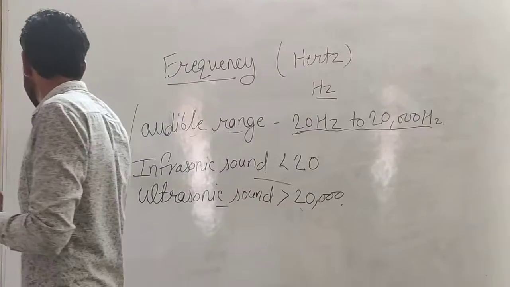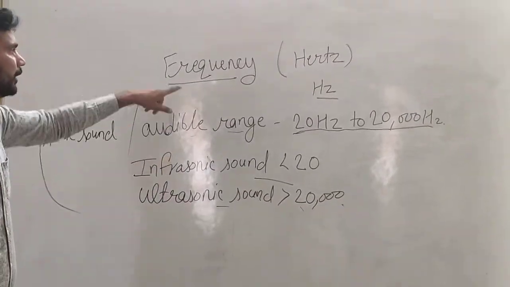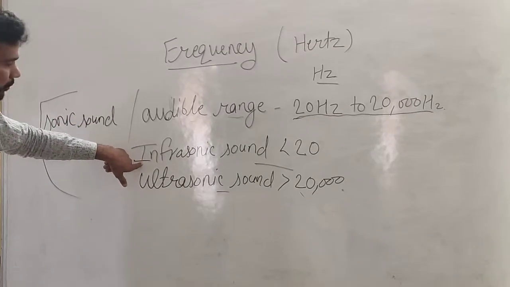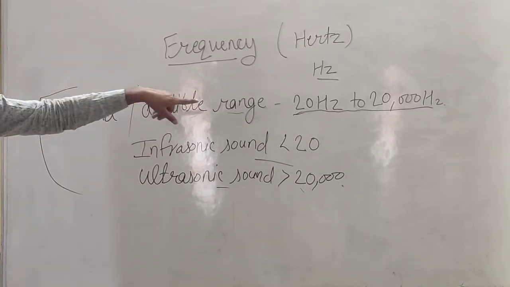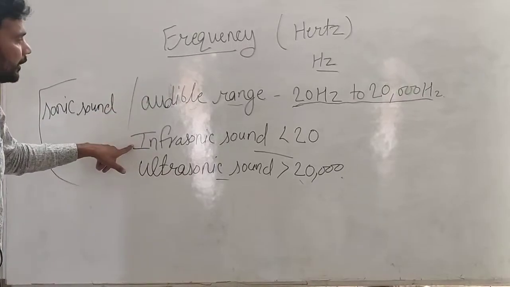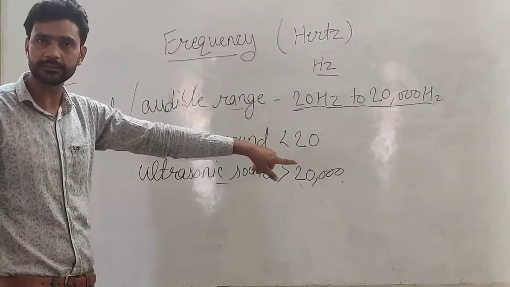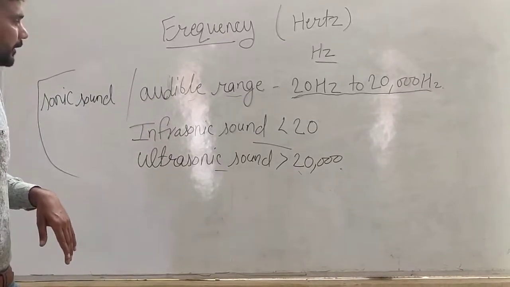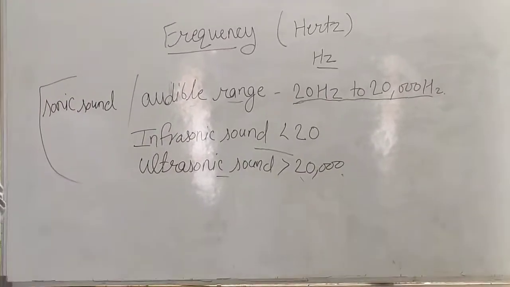So these are the three types of sound according to frequency: sonic, infrasonic and ultrasonic. Sonic is from 20 Hz to 20,000 Hz. Infrasonic is if the sound has a frequency less than 20 Hz. Ultrasonic is if the sound has a frequency more than 20,000 Hz.